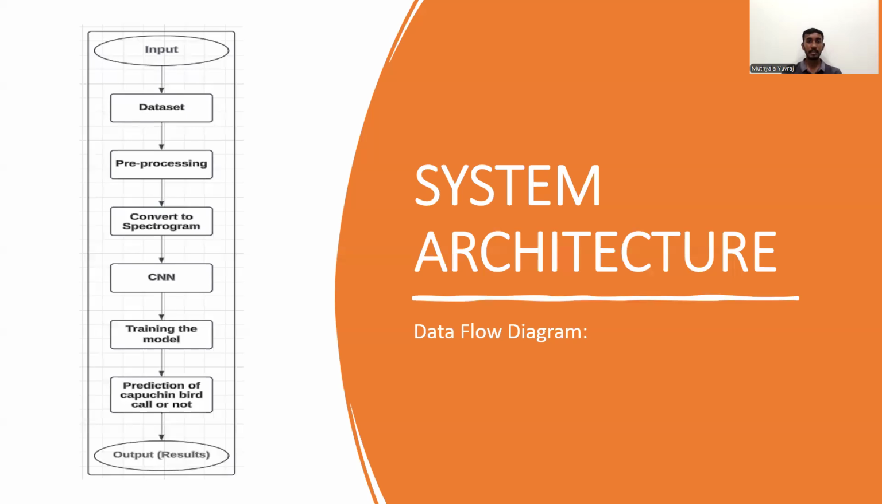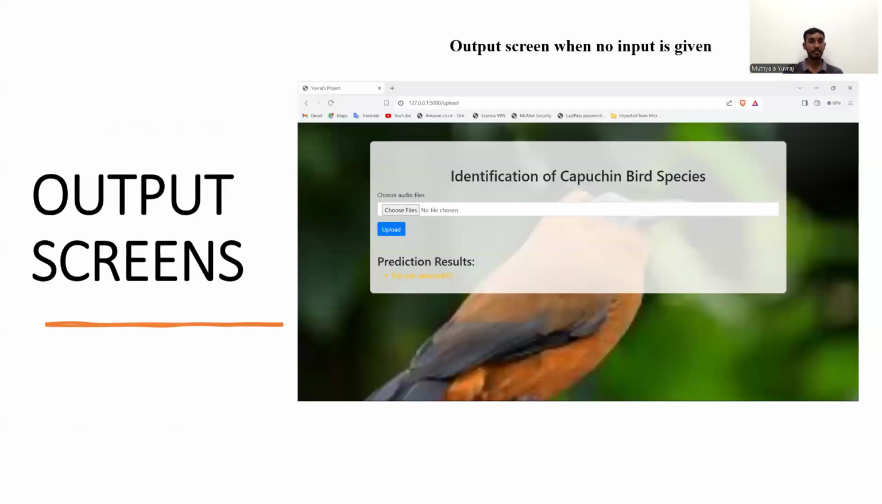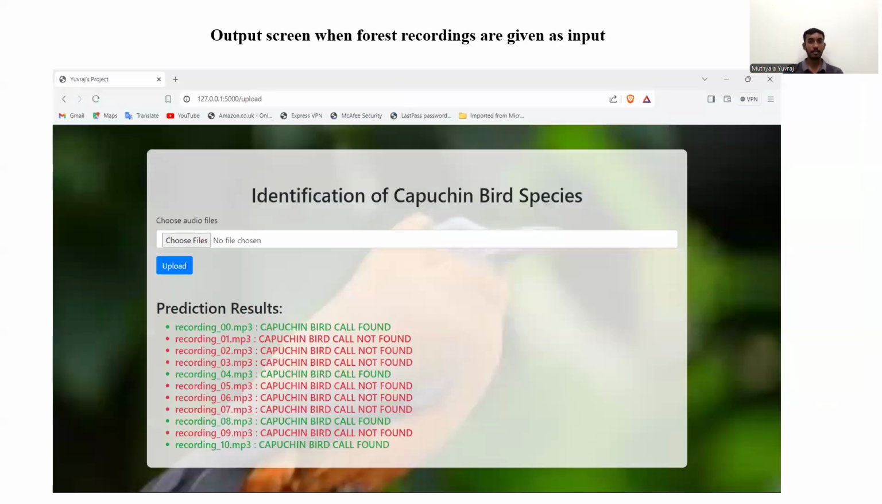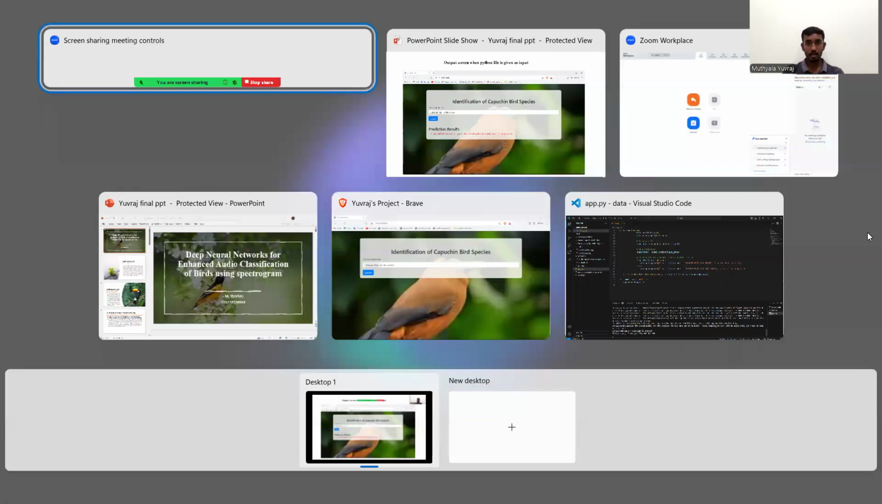System architecture. The data flow diagram is as follows. We take an audio file as input and then pre-process that audio file, then convert it into an image, then apply CNN on that image. The image is nothing but the spectrogram. Then we train the model, then we predict the output. Screens. So I'll show the output screen in my GUI.